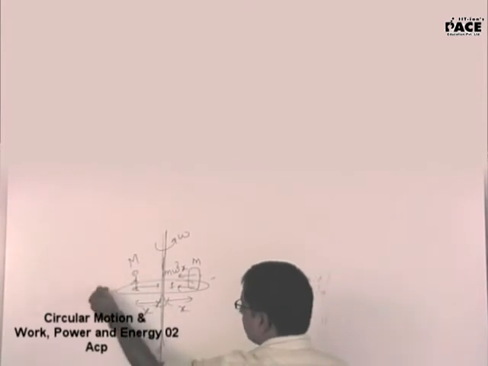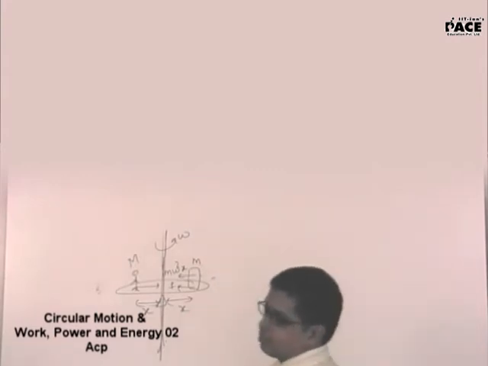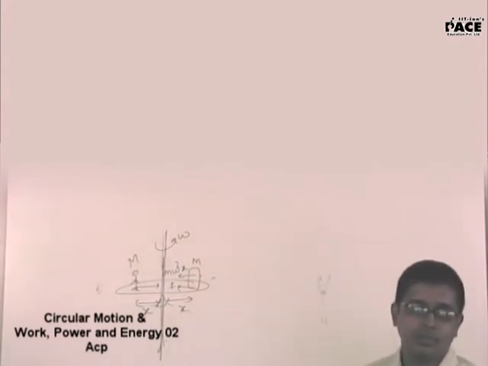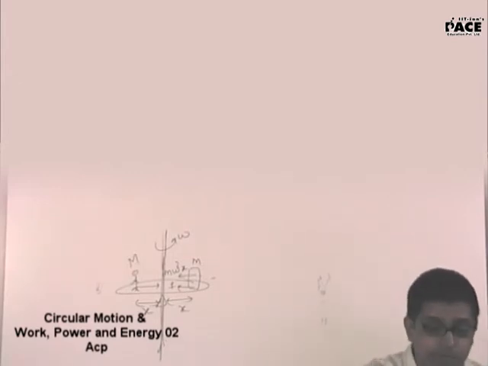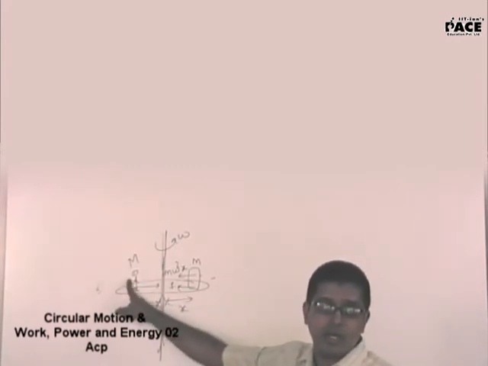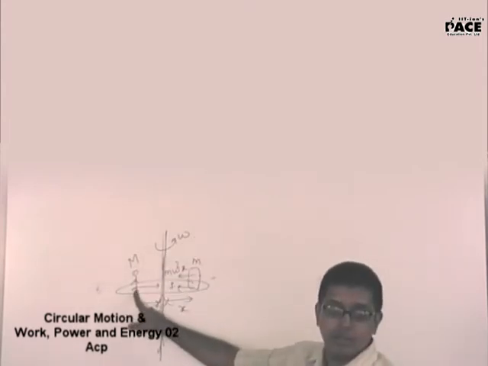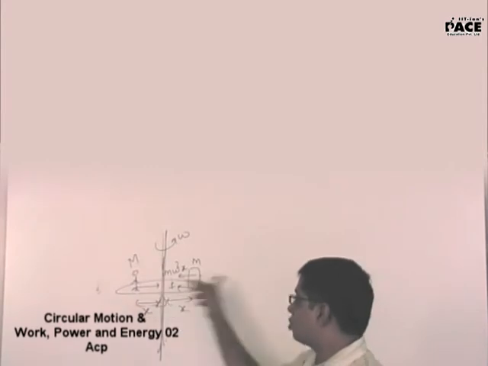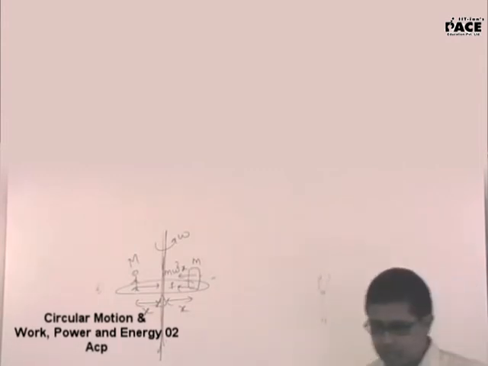So if the frame has an acceleration in this direction, the pseudo force will be opposite to the direction of the frame. Sir, the centripetal acceleration comes into the scene in the ground frame, but we are doing it with respect to the turntable itself. Who is the frame here? The man is the frame. The observer, the man, that point. So his acceleration is omega square x towards the positive x-axis, and hence the pseudo force is in the opposite direction.